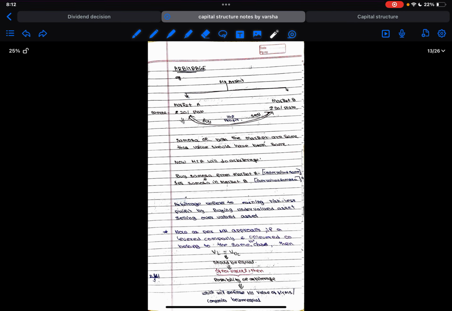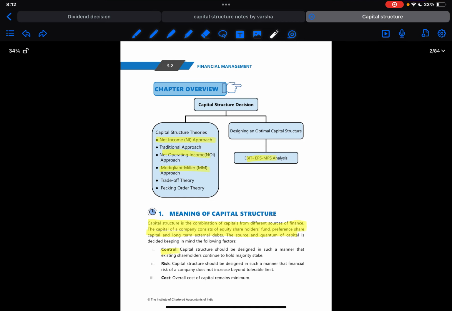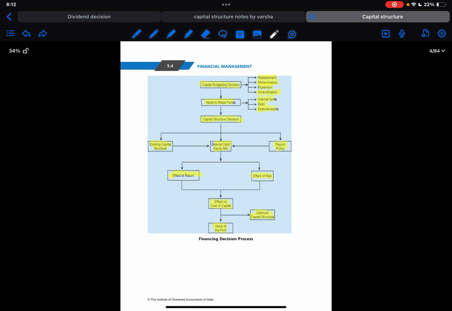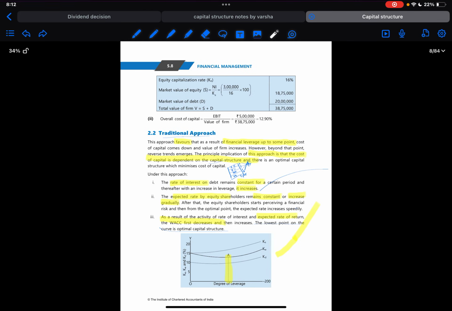Now comes arbitrage. So before going to arbitrage, let us discuss the illustrations. Okay, let us see the basic illustration questions. So up to illustration number 8 we can cover. So we'll try to cover it first. You need not worry, I have covered all the possible theories in this. So straight away we can go to illustrations.